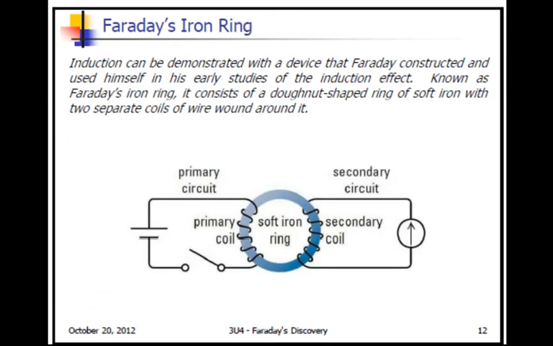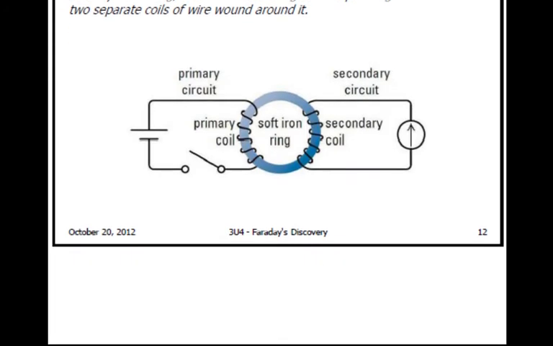So Faraday came up with what was really the first transformer, this iron ring. Faraday's iron ring was used to have a current flow in one circuit and use that current to magnetize a soft iron core ring, which would then induce a current in the second coil. So this is his device, the iron ring.